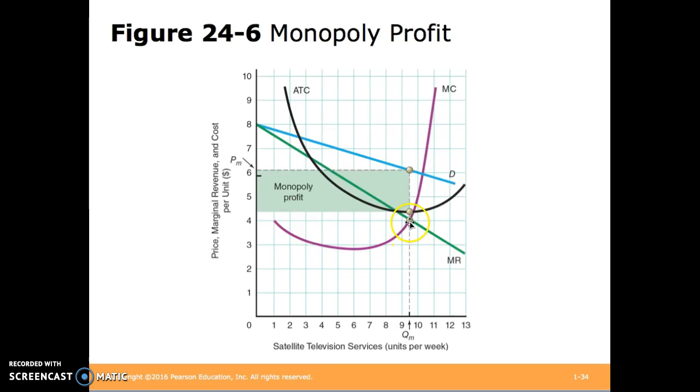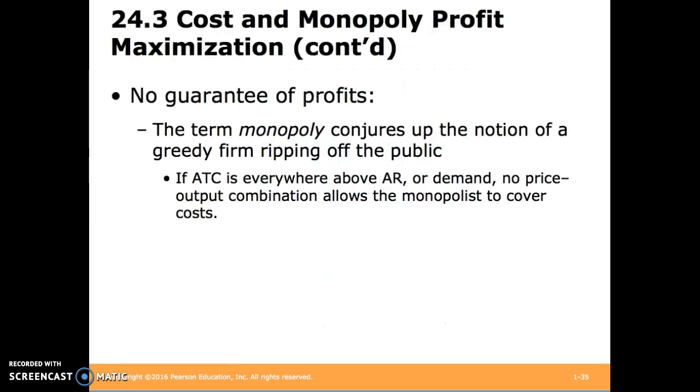Here, we're producing where marginal revenue and marginal cost are equal. At this quantity, we have an average total cost at this point, so each unit costs us, on average, this amount. And at the demand curve at this quantity, we receive this price. So the difference between the price per unit we get and the average cost of that unit is the profit per unit. And so if we multiply that times the quantity sold, we get the area of this rectangle as the total profit.